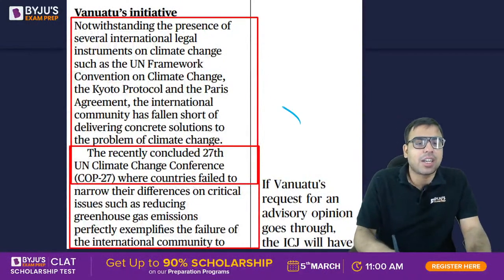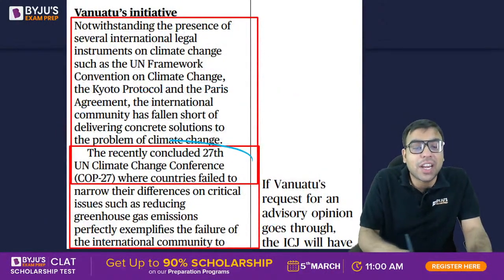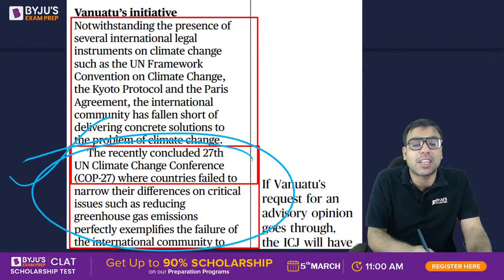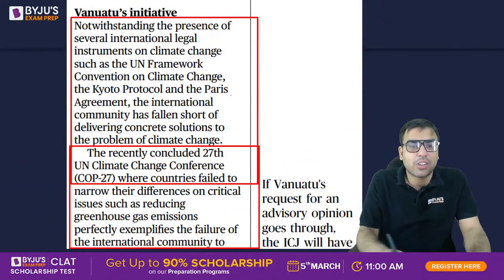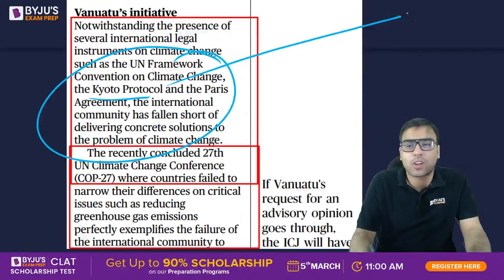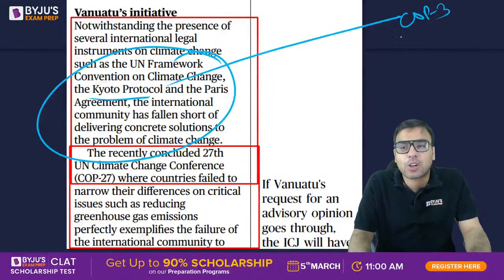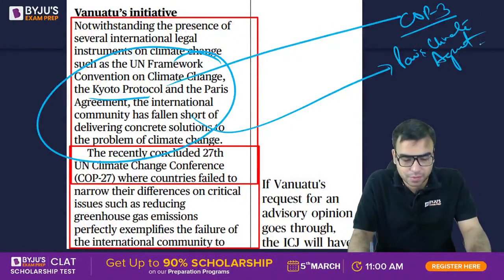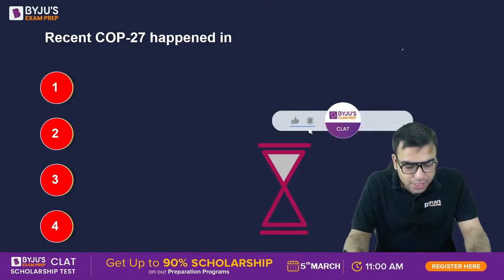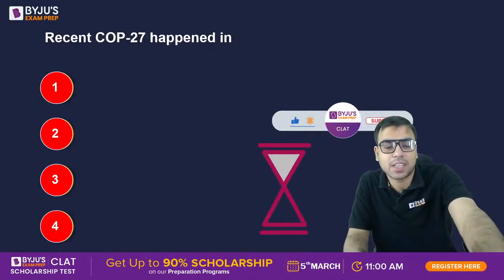Okay, now the author is talking about COP27 failing to narrow their differences on critical issues such as reducing GHGs and all. तो COP27 में बहुत कुछ खास हो नहीं पाया and also देखो ये सब पढ़ लेना. I mean I'll give you example. This is COP3 Kyoto Protocol, important. Paris Climate Agreement, these are important ones. इसको पढ़ लीजिएगा, ठीक है? Just have an idea. Yes, Vishal Kumar, The Hague is the headquarter of ICJ.